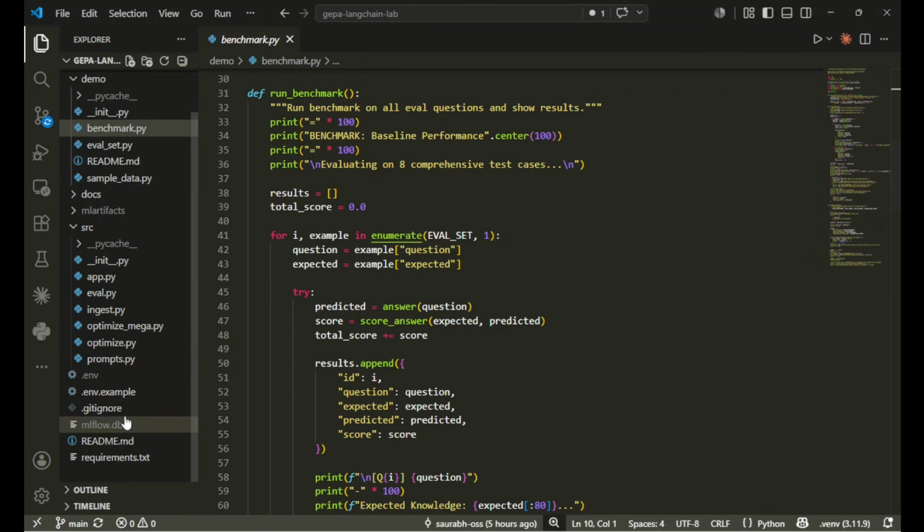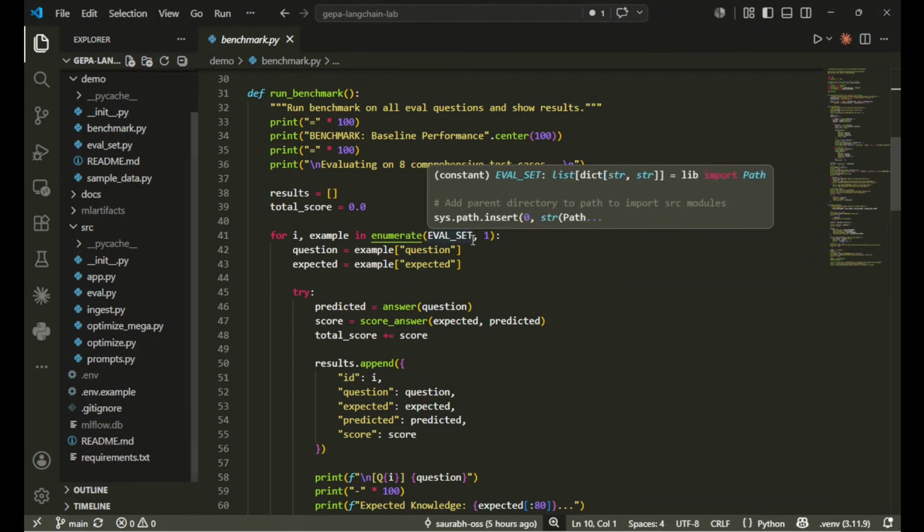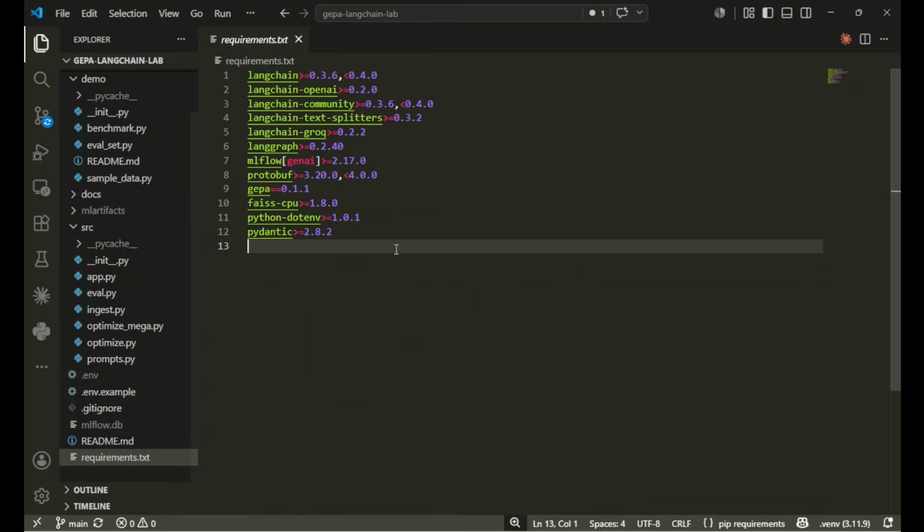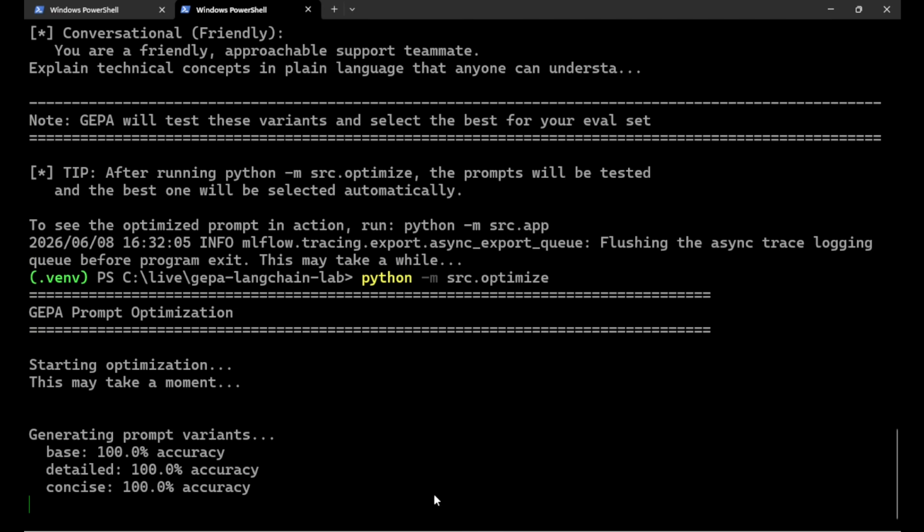One more thing: if you see some of the dependencies which are mentioned and required, these are the ones. We are going with GEPA 0.1.1. That is the main version, and obviously some LangChain packages are there, and the MLflow version and so on. So that is another part. Of the four steps, three it has done, only the fourth one is remaining now.